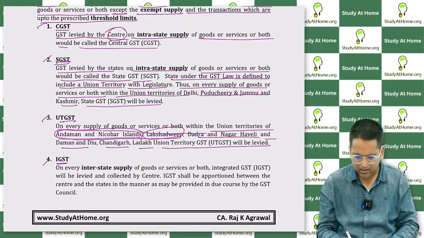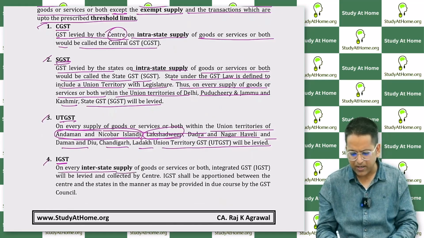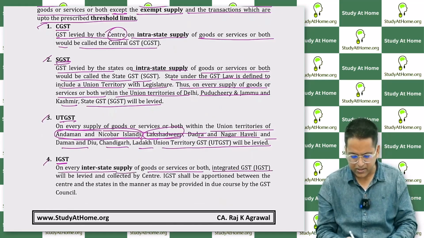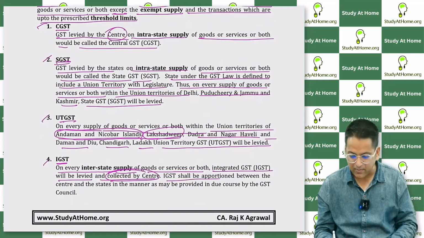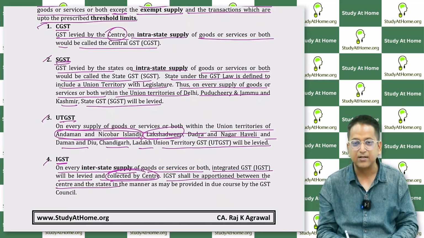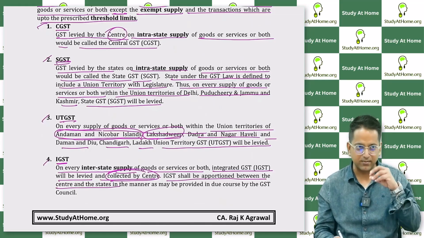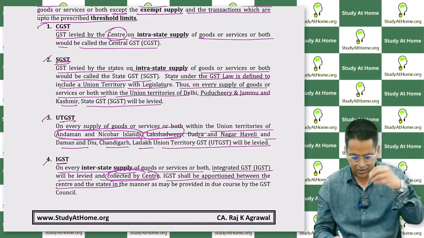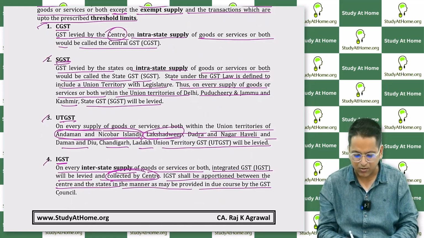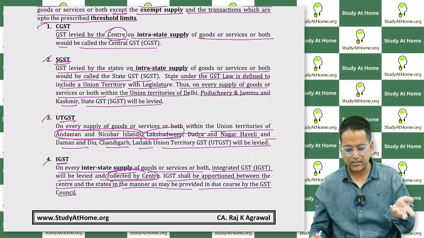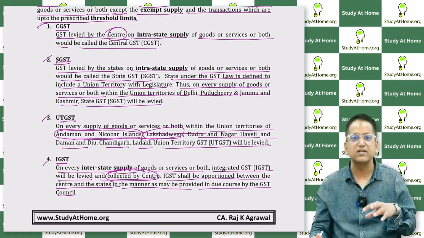IGST. On every interstate supply of goods or services or both, integrated GST will be levied and collected by the center. Collected by the center, pay attention. It would be levied and collected by the center, they won't keep it. IGST shall be apportioned between the center and state. Then it will be divided between the center and the state. When we deposit the amount, it goes to the center. But the center then shares it with the state, in the manner as may be provided in due course by the GST Council. So as soon as the GST Council recommends it, the distribution will be done in that way.